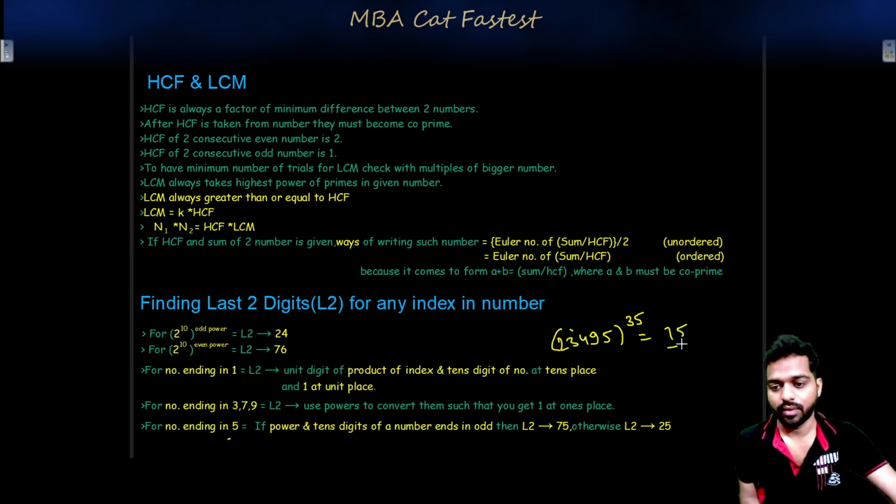Or else, if this does not happen, if anyone of these is even, let's say the tens digit becomes 8 and the power remains the same, then this will end in 25. Or if the tens digit remains 9 and the power p becomes 36, this will also end in 25.